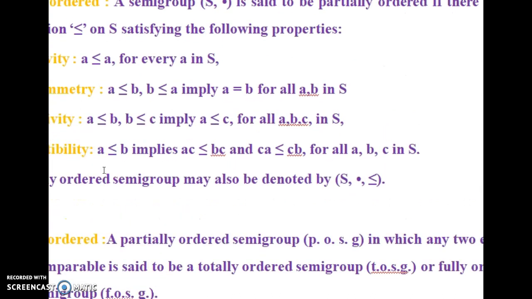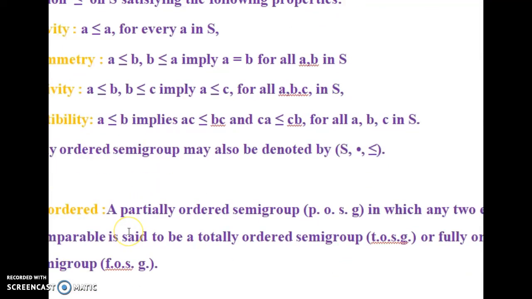Now we see the definition of a partial order. What do we mean by a partial order relation? A semigroup with binary operation dot and a relation less than or equal to on a non-empty set S, satisfying reflexivity, antisymmetry, transitivity, and compatibility, is known as a partially ordered semigroup.